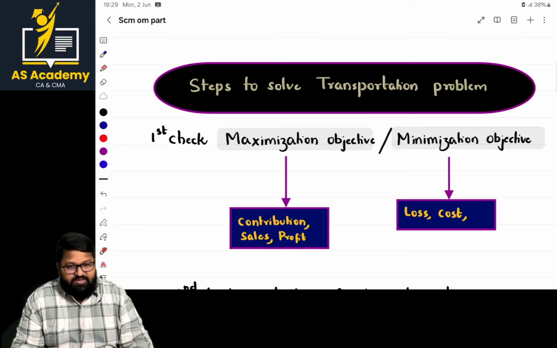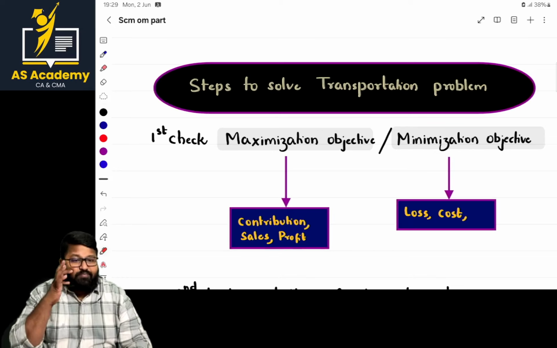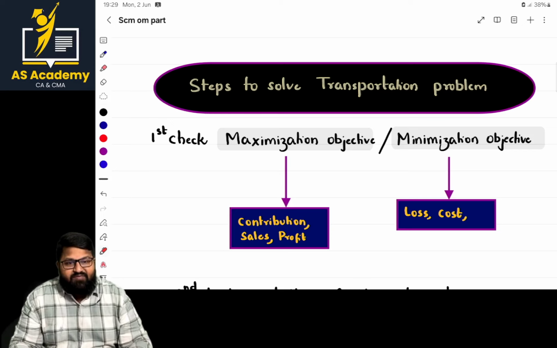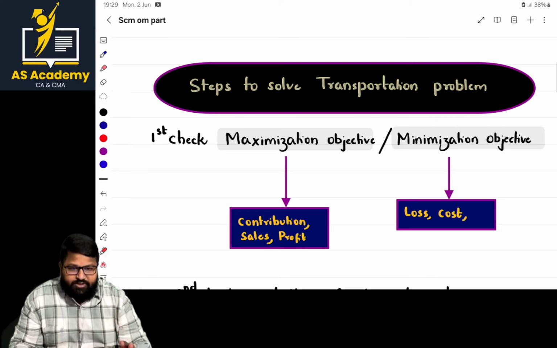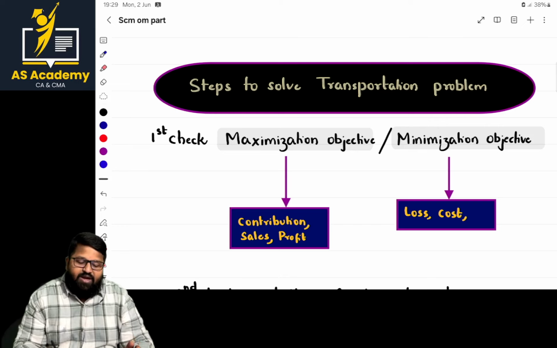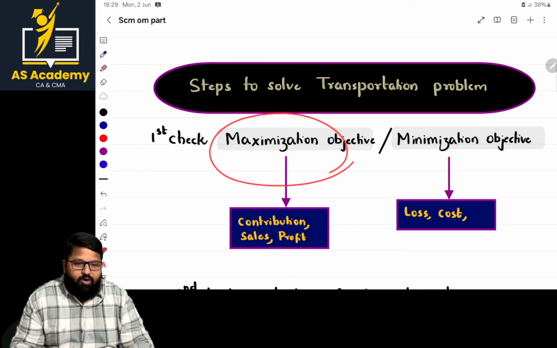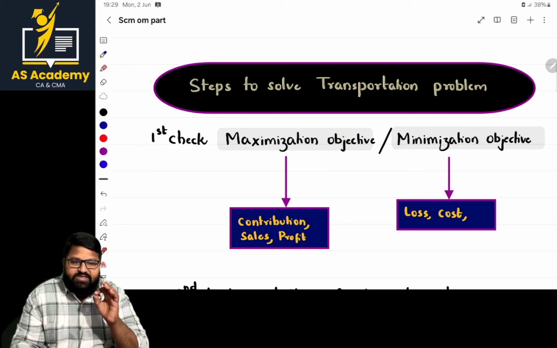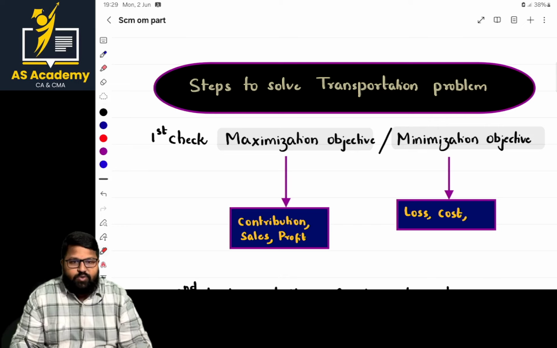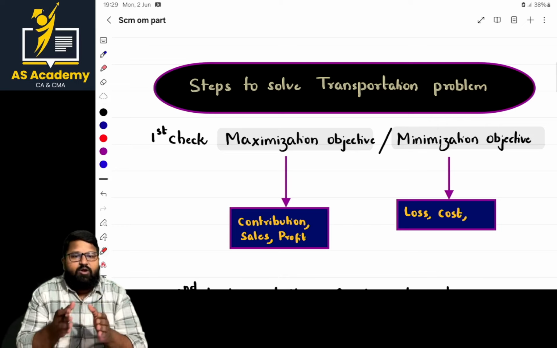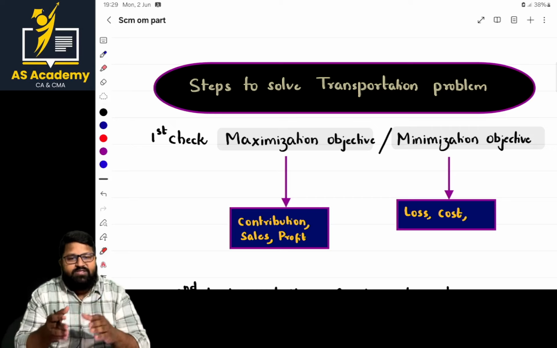Sir, the thing is that basically, first check whether it is a maximization objective or a minimization objective. The first check. Okay. Regarding the maximization objective, what is the point, ma'am? Sir, you might have heard the same words in the case of assignment also. In the assignment also, we have the first question, whether minimization model or maximization model, whether it is balanced or unbalanced.